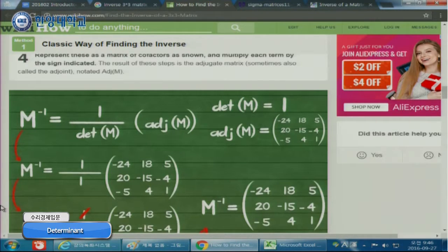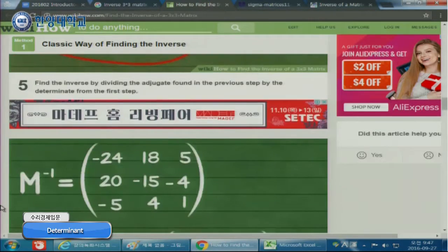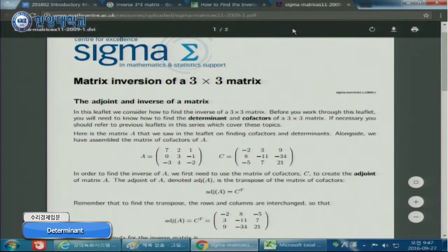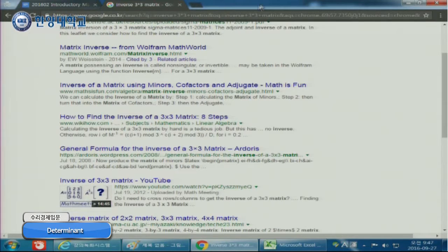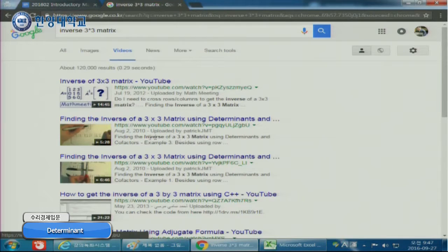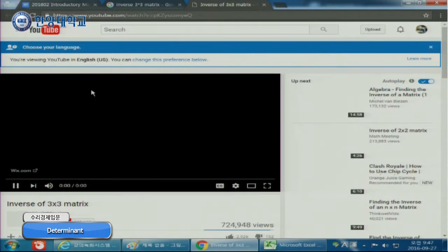So again, you can go to YouTube, and he explained very well. Or actually, you can go to other resources. If you want to focus on the inverse of a 3 by 3 matrix, I'm pretty sure there is a lecture video, finding the inverse using determinants. Wow, I think this is excellent.